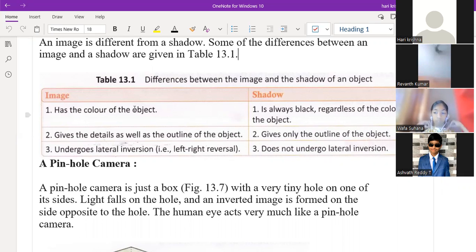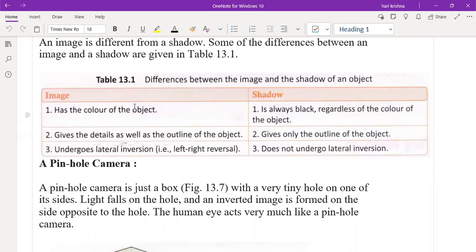And the third one is what? It undergoes lateral inversion. Yeah, lateral inversion that we discussed in the last class.